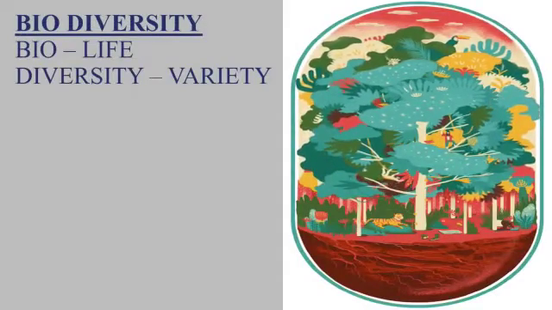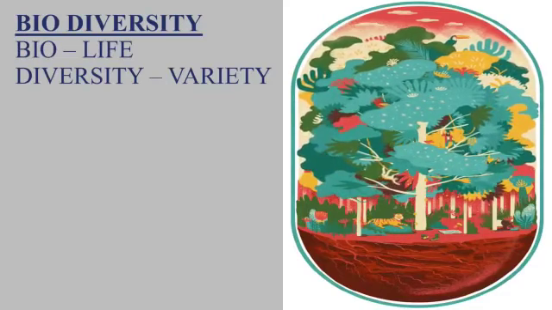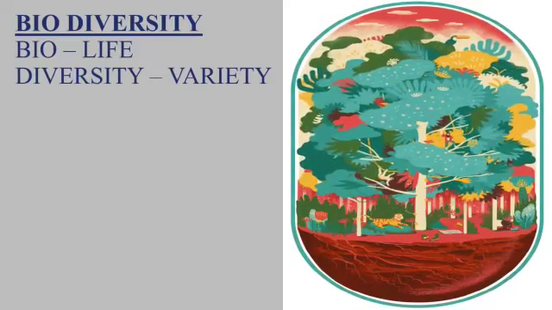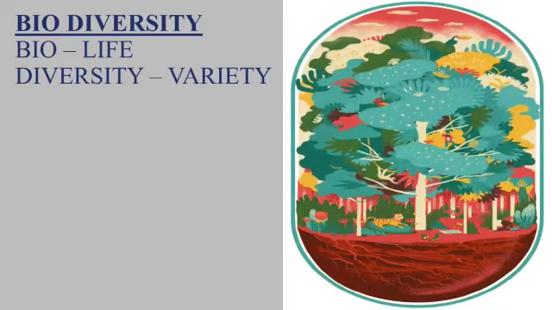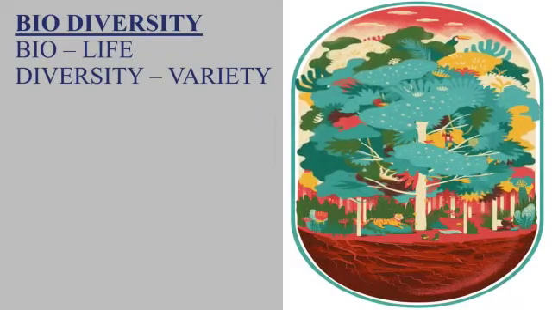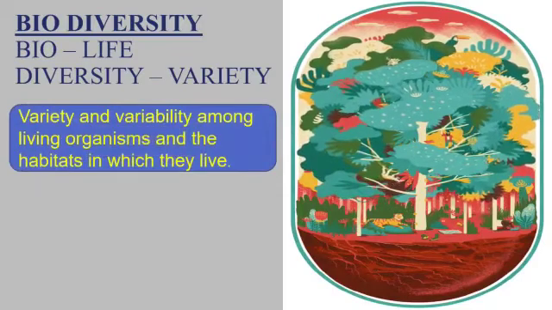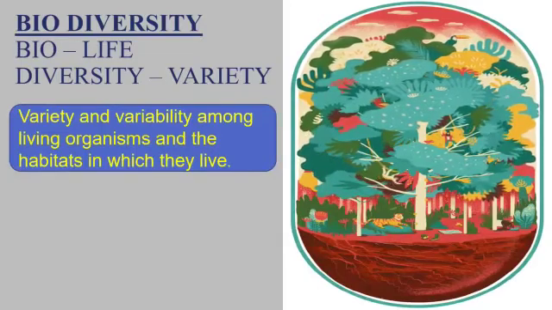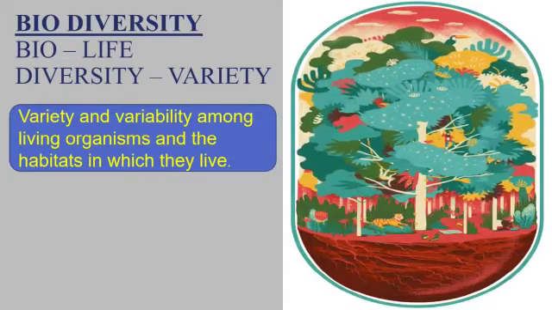In this world, we have plants and animals, isn't it children? Yes. These plants and animals are unique. So here we are going to learn about biodiversity. What is meant by bio? Life, that is living things. And diversity, it's a variety. So totally what we can say about biodiversity? The term biodiversity is defined as variety and variability among living organisms and the habitats in which they live.